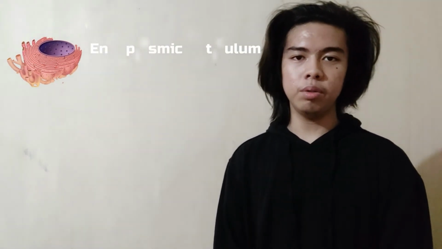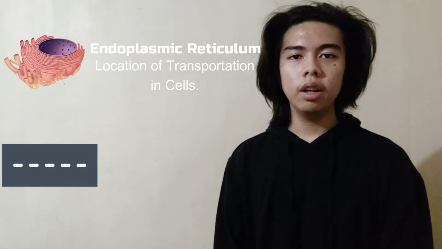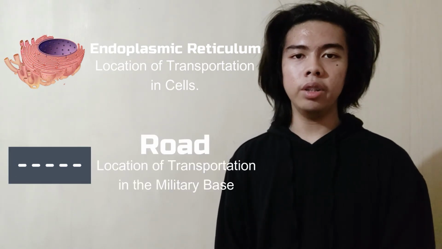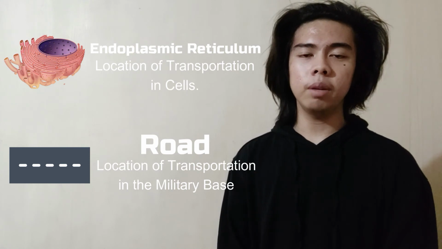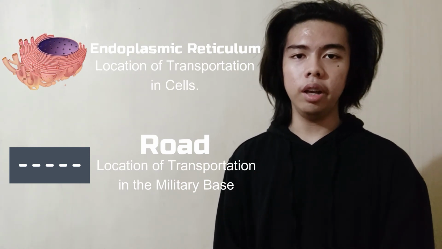Next up is the endoplasmic reticulum, which is represented by the road. The road is where all the transportation of the military happens. In the same way, all of the transportation of cells happen in the endoplasmic reticulum.